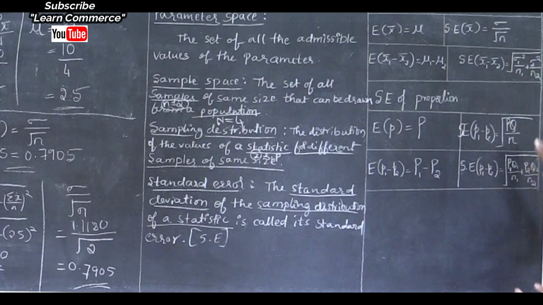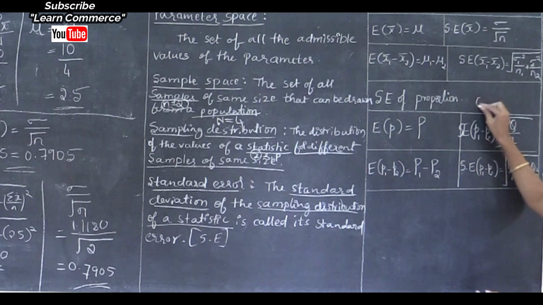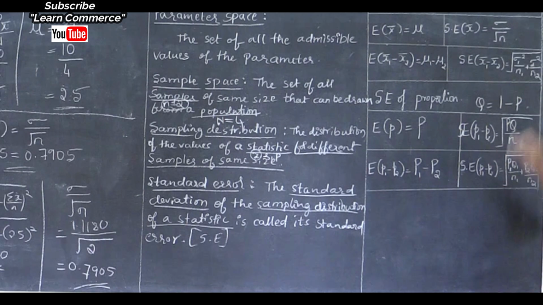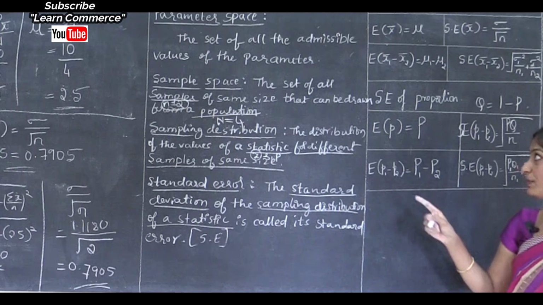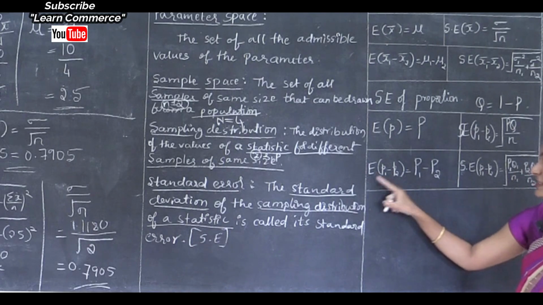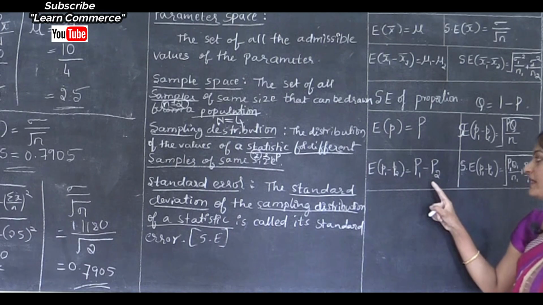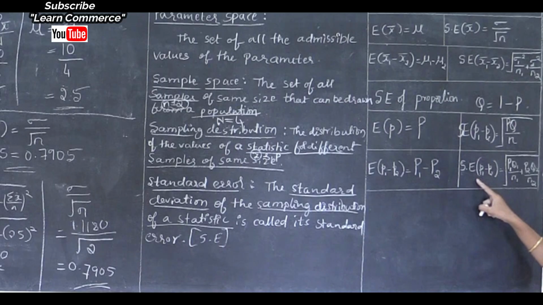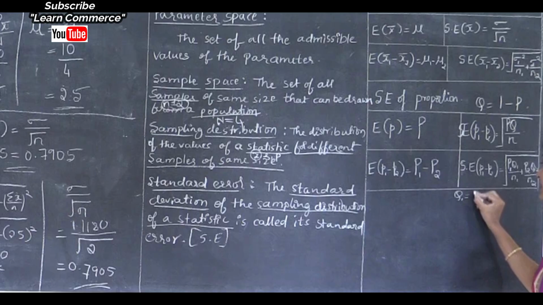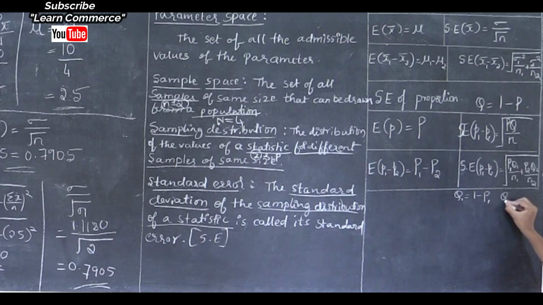Here, if p is given, then how to calculate q? To calculate q we have the formula, that is q is equal to 1 minus p. Then if two sets of proportions are given, then the formula is E of p1 minus p2 is equal to capital letter P1 minus capital letter P2, and standard error of p1 minus p2 is square root of p1 q1 divided by n1 plus p2 q2 divided by n2. Here how to calculate q1, that is 1 minus p1, then how to calculate q2, that is 1 minus p2.